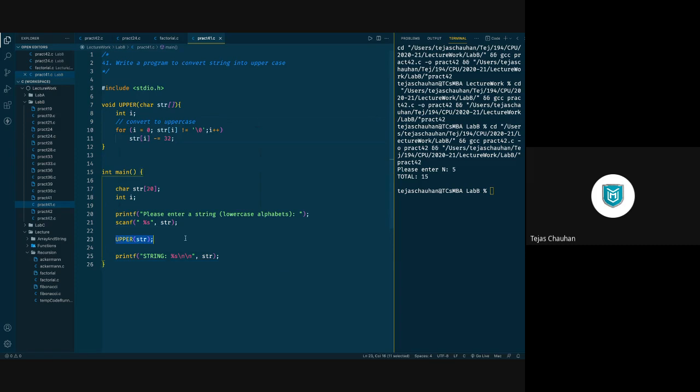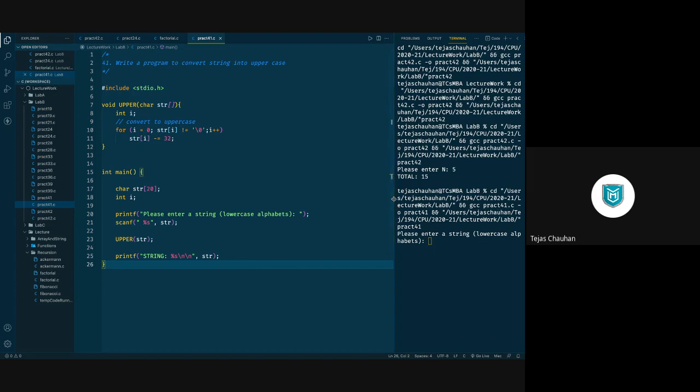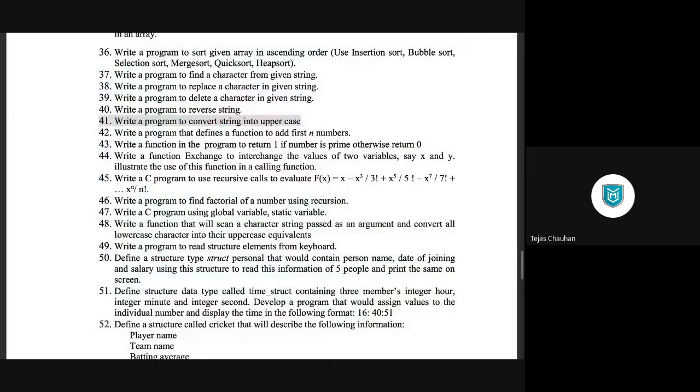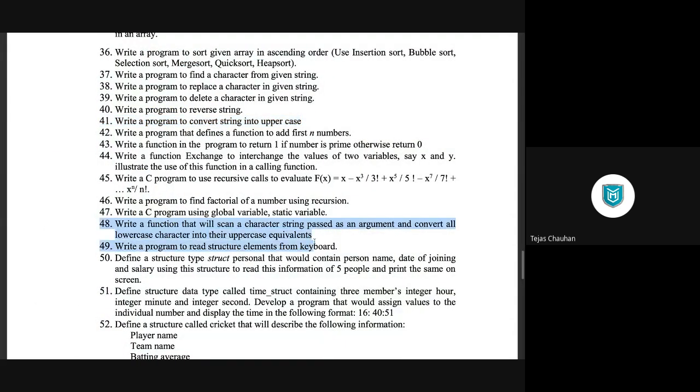You create a function which is going to convert it to uppercase, and when you come back, you'll have the final uppercase string. Let us just check it out. Okay, so it says enter a string lowercase alphabets. So I'm going to give university and enter. Then it prints the uppercase UNIVERSITY here. So that's your 48th program, and that's all for today.